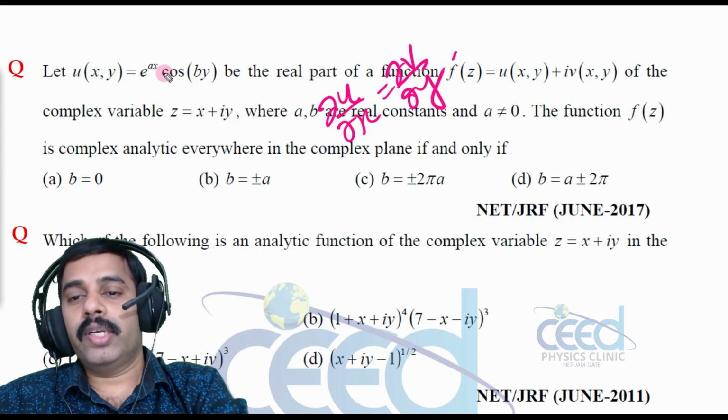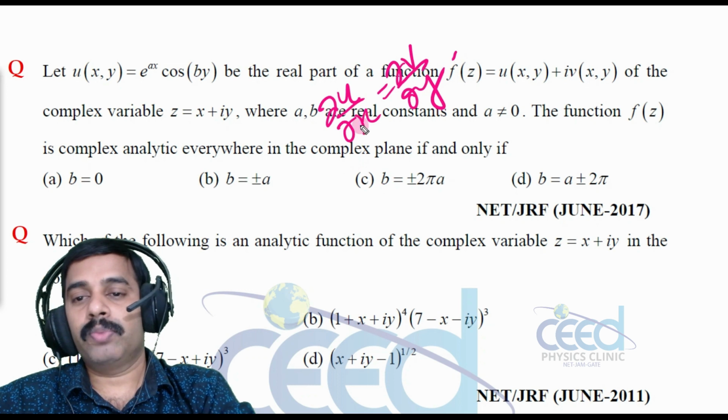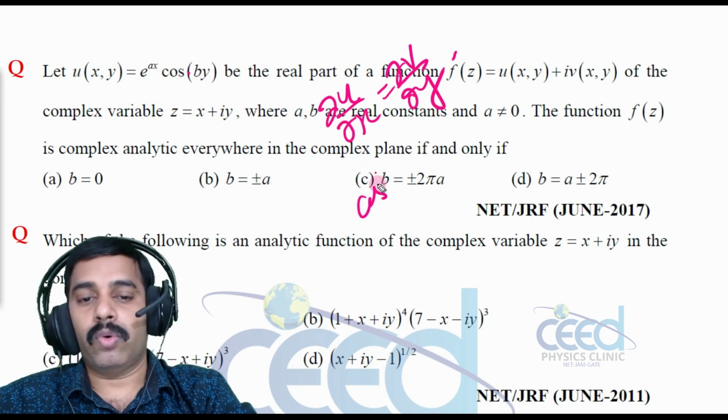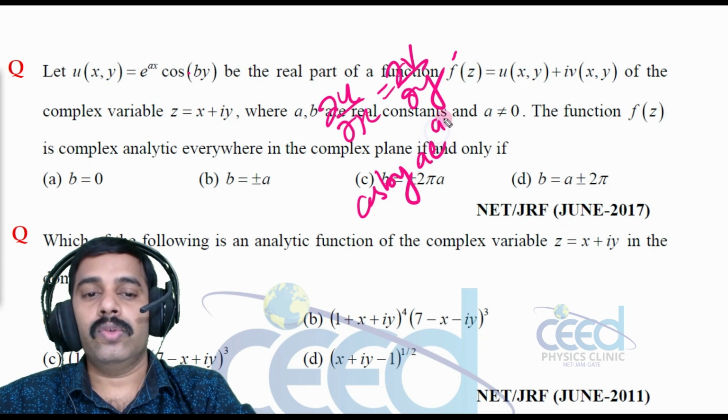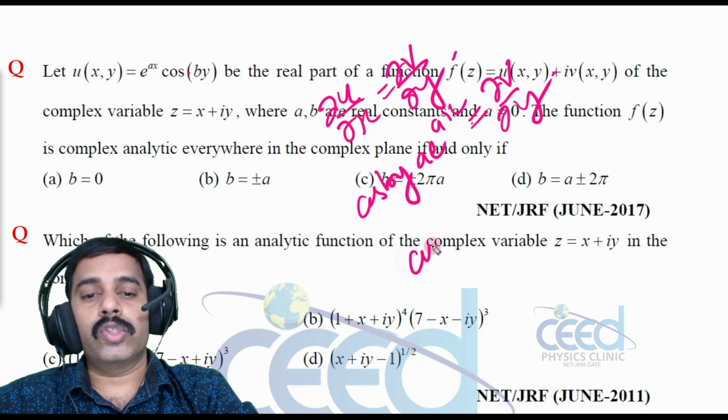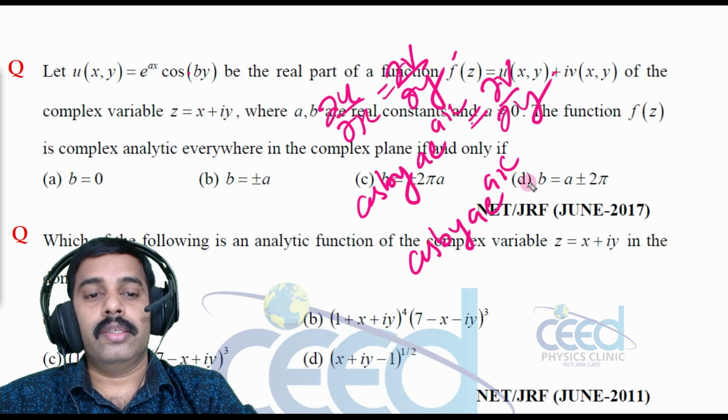So from it I can find out this dou u by dou x with respect to x. Cos by is a constant and e raised to ax on differentiating gives a e raised to ax. That is equal to dou v by dou y. So cos by a e raised to ax dou y equals dou v.